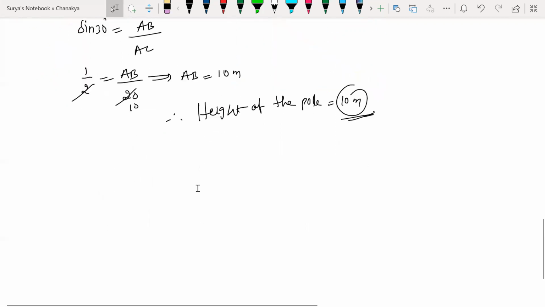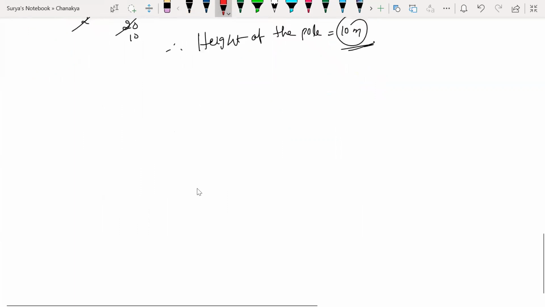So next question. What is the next question? Anyone of you please read that. A tree breaks due to a storm and the broken part bends so that the top of the tree touches the ground, making an angle 30 degrees with it. The distance between the foot of the tree to the point where the top touches the ground is 8 meters. Find the height of the tree.